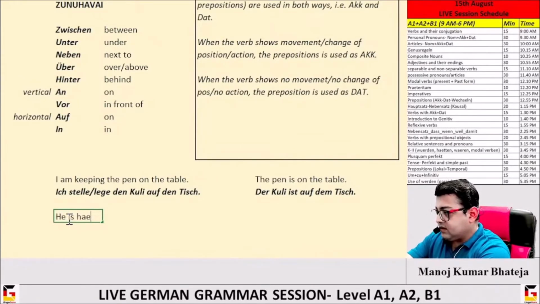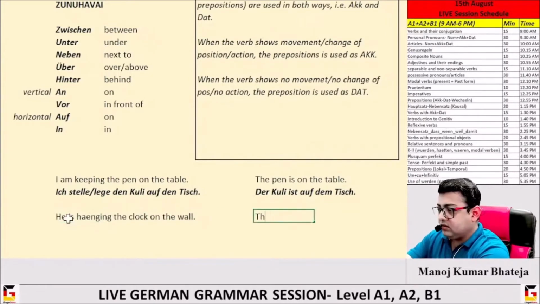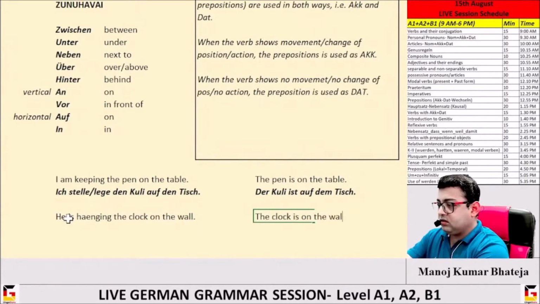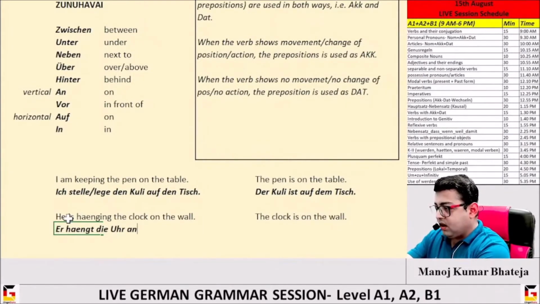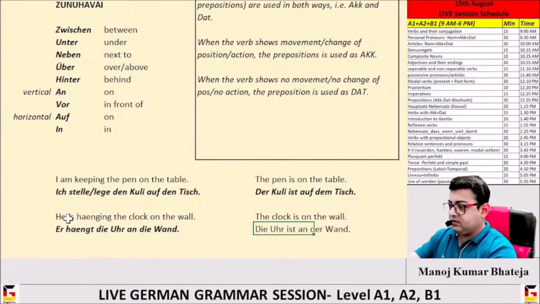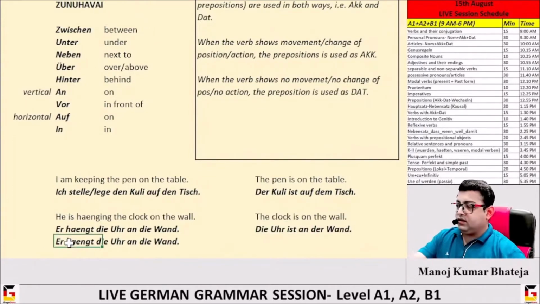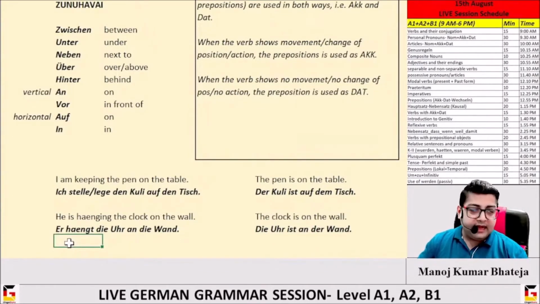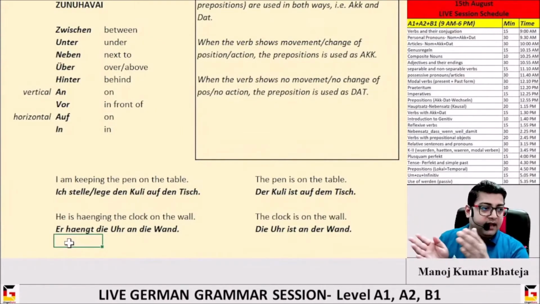He is hanging the clock on the wall. The clock is on the wall. Er hängt die Uhr an die Wand. Die Uhr ist an der Wand. You see? That is the only and only difference between Wechsel as accusative and Wechsel as dative.